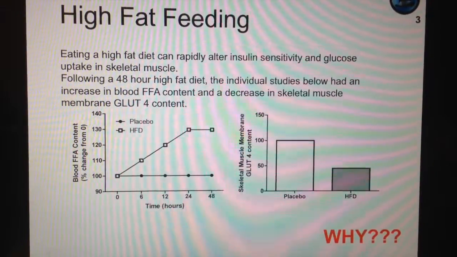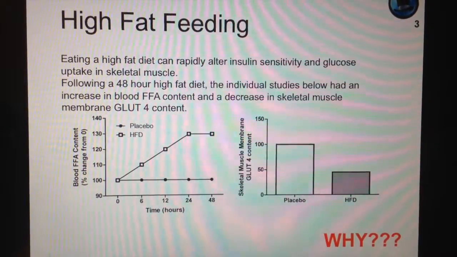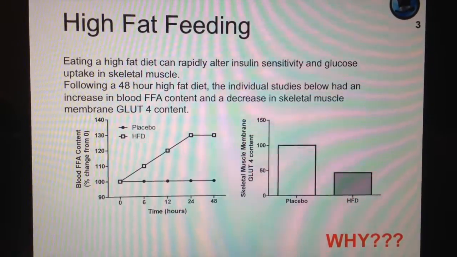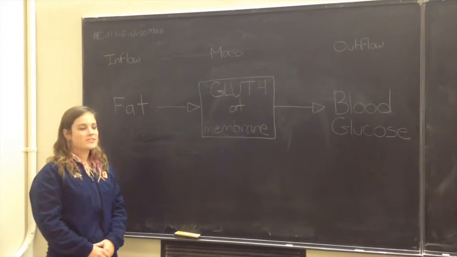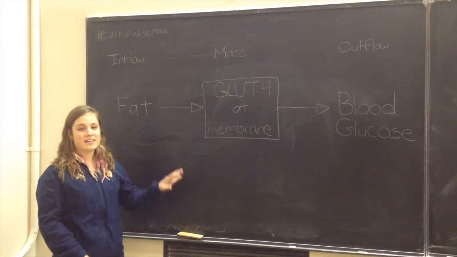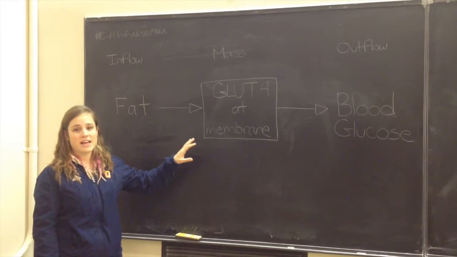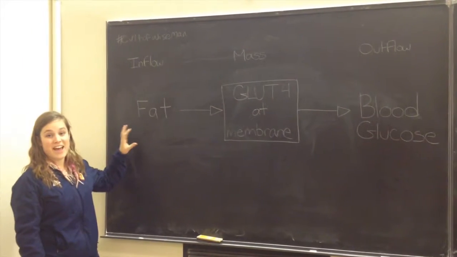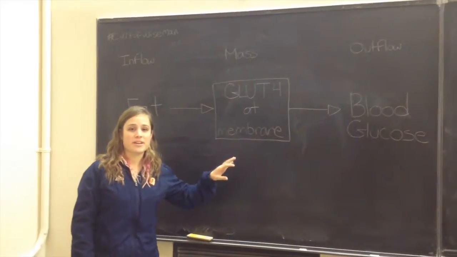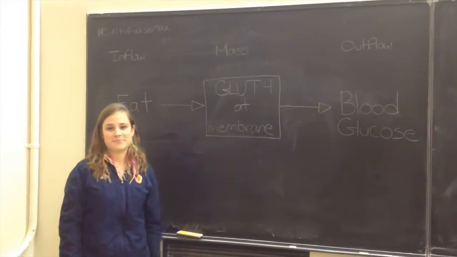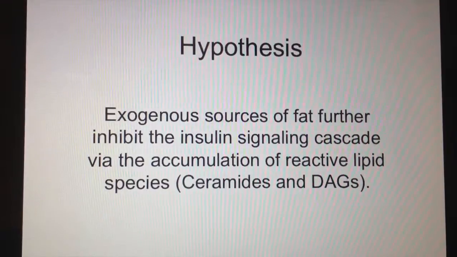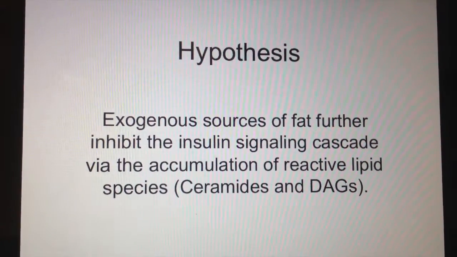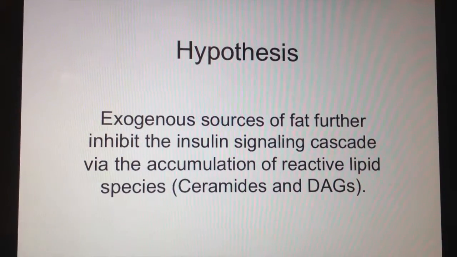The problem we will be discussing is why would high-fat feeding cause a reduction in the number of GLUT4 transporters on the muscle membrane? So the mass that we're going to be looking at is GLUT4 transporters at the membrane into the muscle. The inflow we'll be looking at is the high-fat diet, and the outflow is the change in blood glucose.